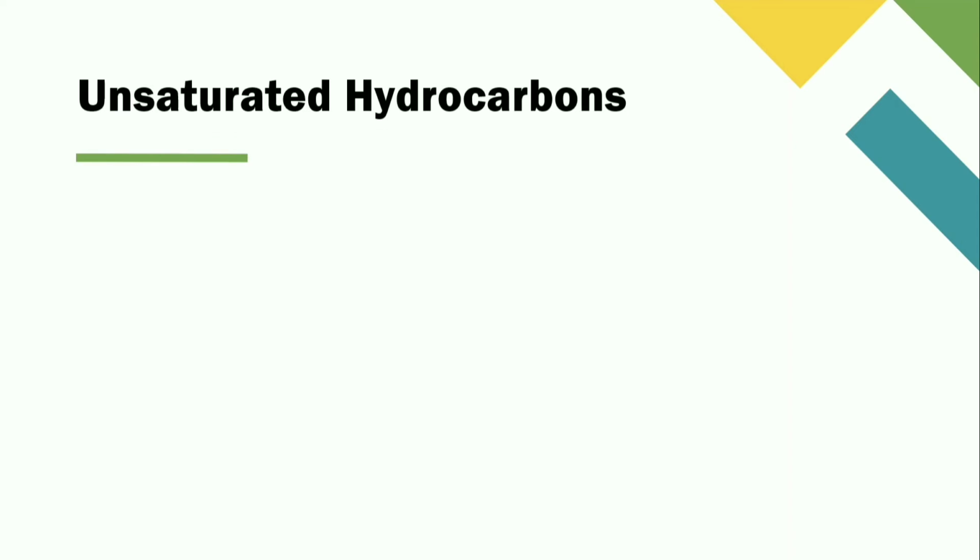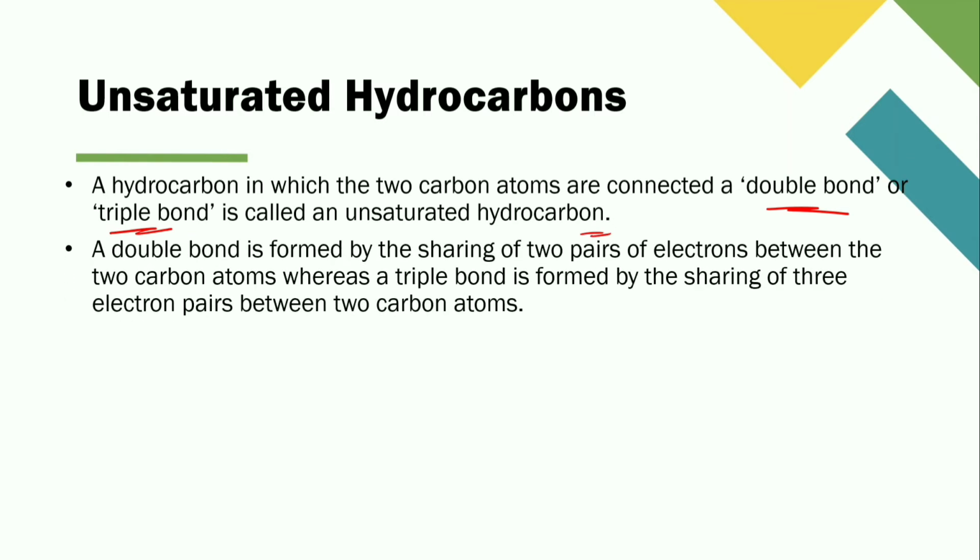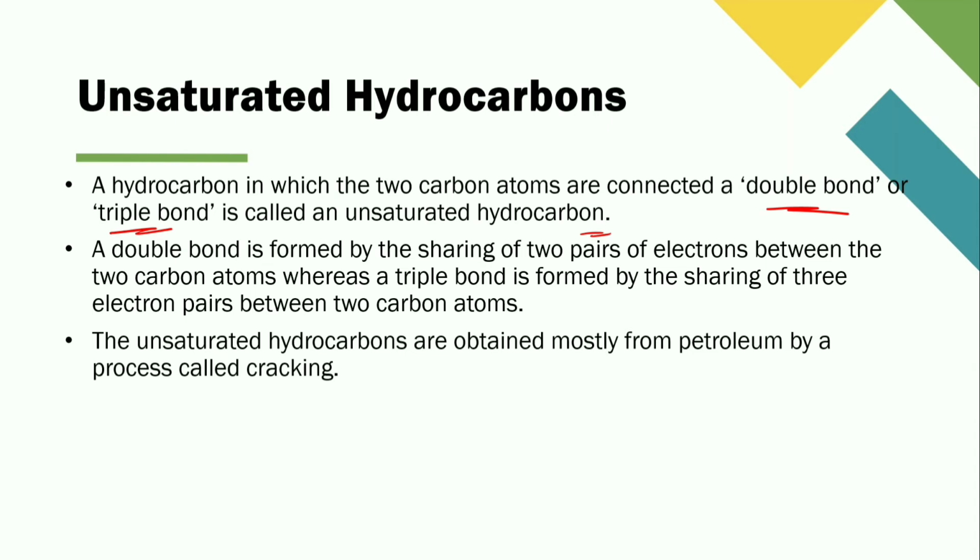Next, unsaturated hydrocarbons. A hydrocarbon in which two carbon atoms are connected by a double bond or triple bond is called an unsaturated hydrocarbon. A double bond is formed by the sharing of two pairs of electrons between the two carbon atoms, whereas a triple bond is formed by the sharing of three electron pairs between two carbon atoms. The unsaturated hydrocarbons are obtained mostly from petroleum by a process called cracking.